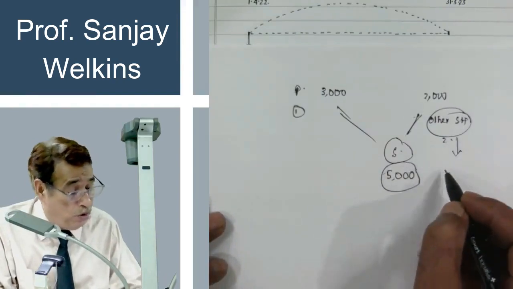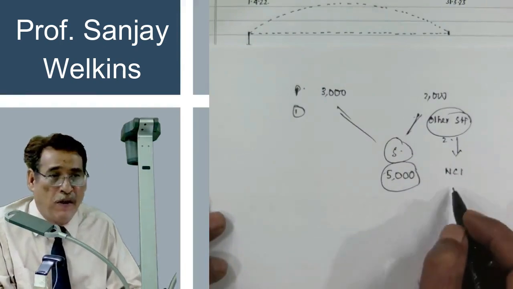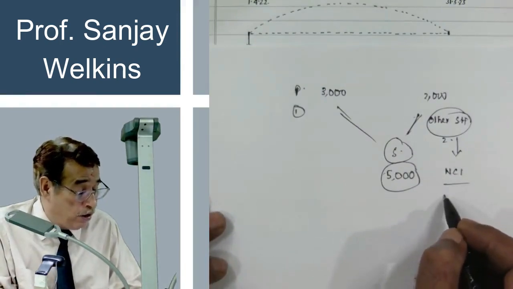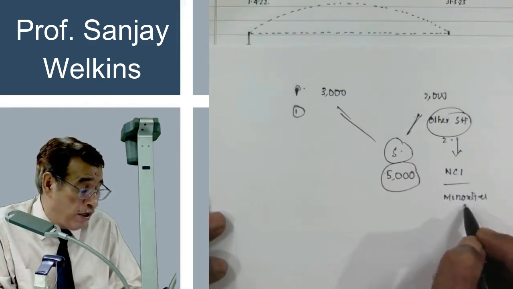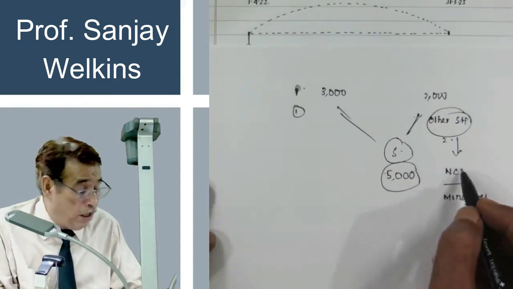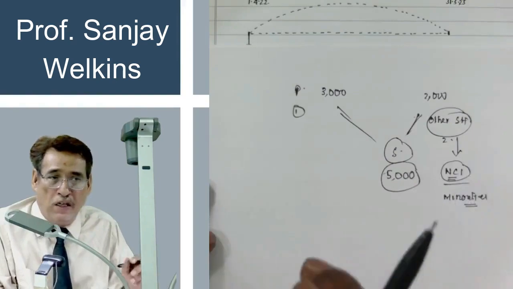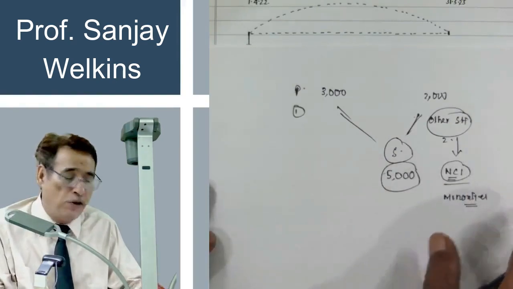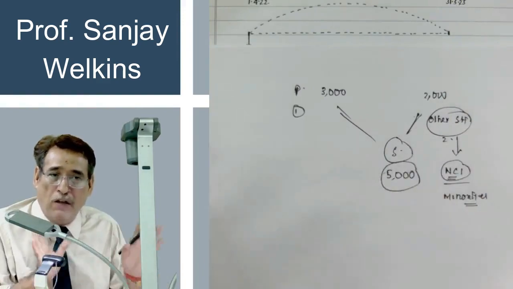These other shareholders are known as non-controlling interest holders. Earlier we used to call them minorities under the existing accounting standard AS 21. But now we call them NCI. Other shareholders are known as non-controlling interest holders. Why? Try to pay attention. Because they are shareholders of this company, you are not having any doubt in it?